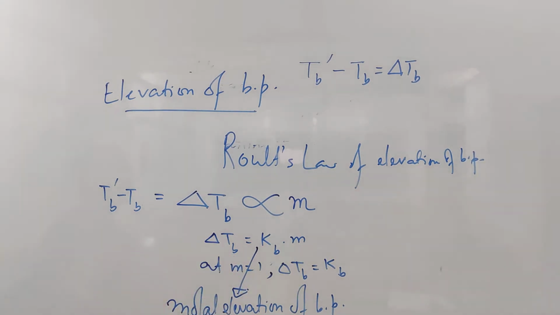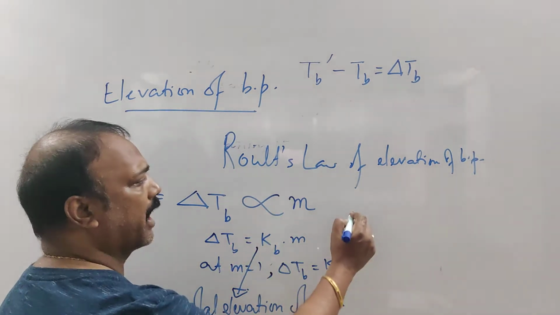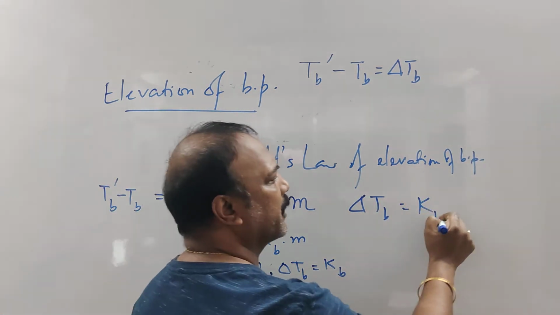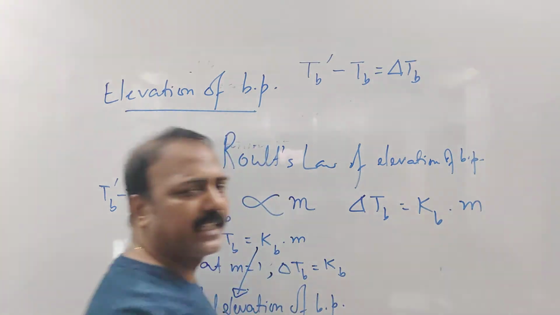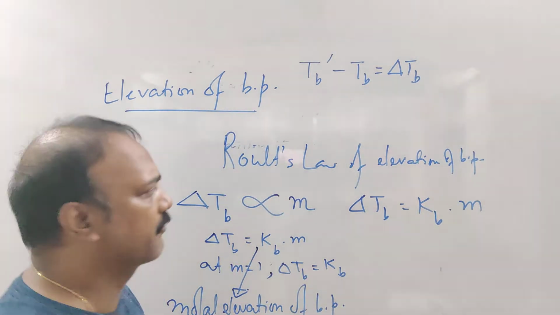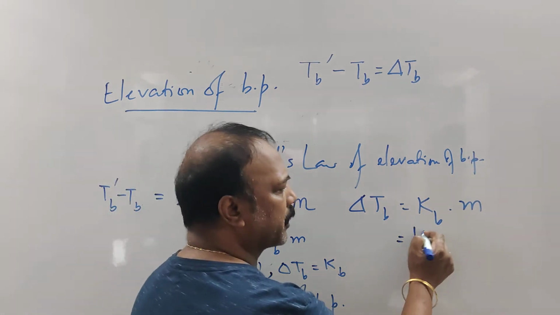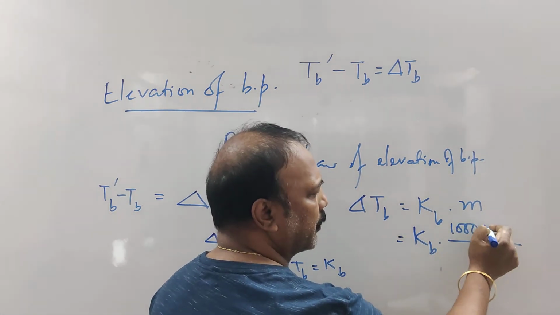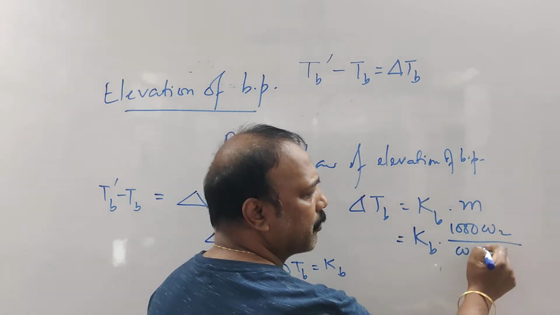Fine. So this equation is represented now as delta Tb is equal to Kb into m. And what is m? What is molality? We already had seen the expression for molality. That is equal to Kb into, if you can remember, 1000 W2 divided by W1 into M2.